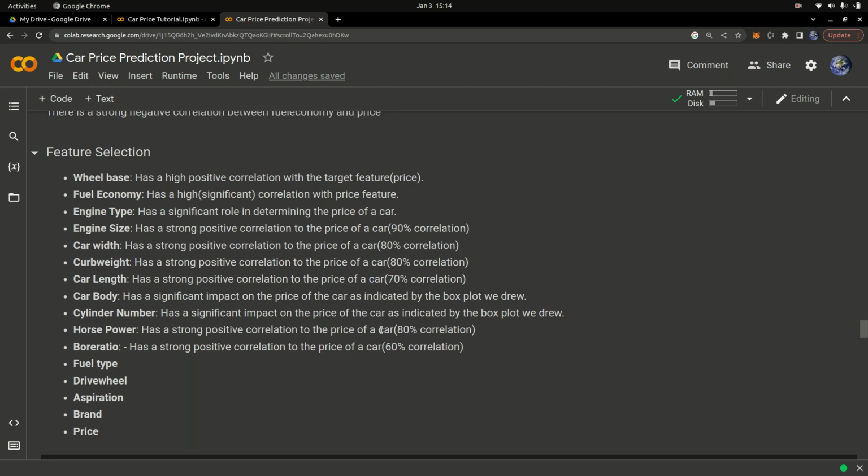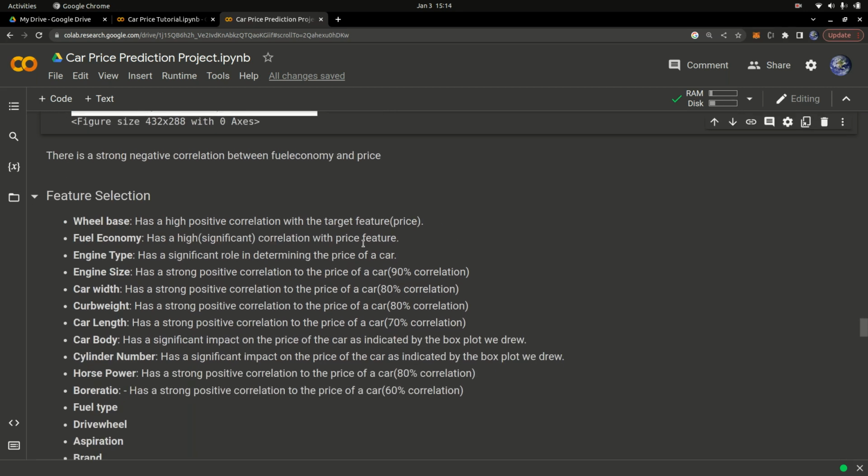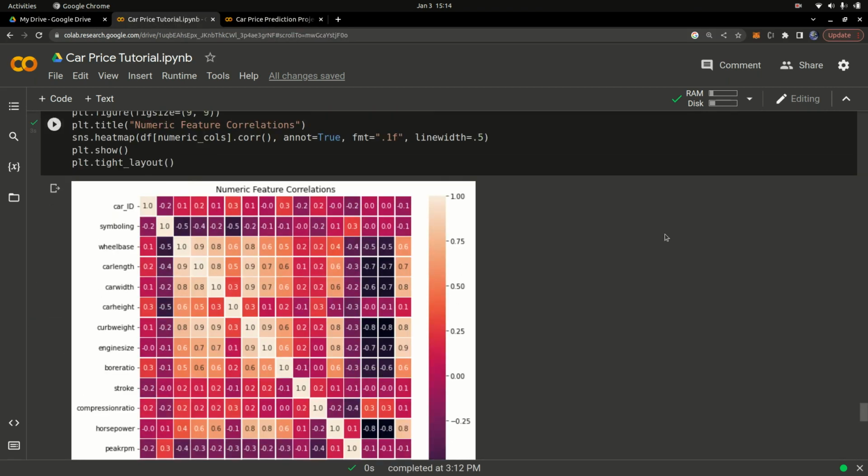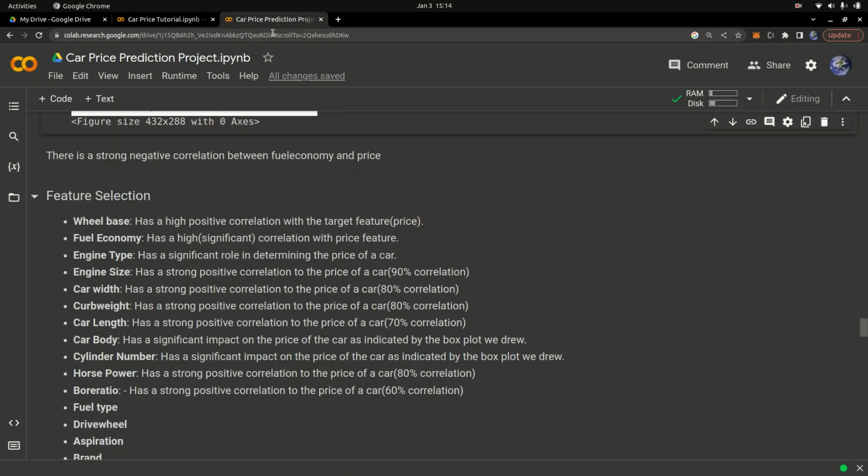If I go back to the code that we have here and scroll up, you can see I drew the information right here. I got the information from this graph. So I just selected the features based on correlation, and I explain all this in my introduction to statistics for machine learning in Python series.